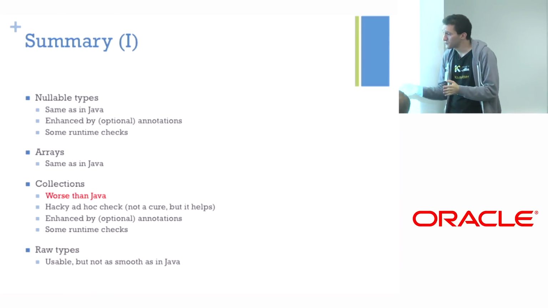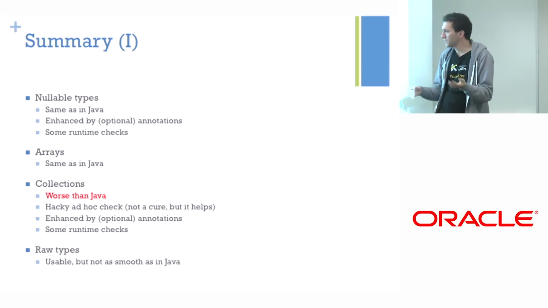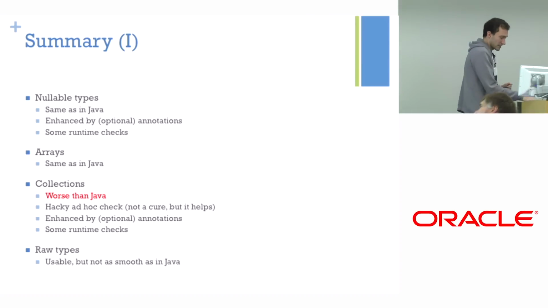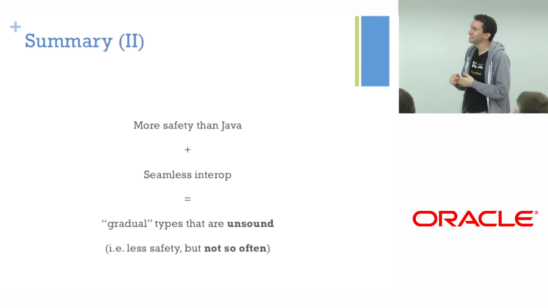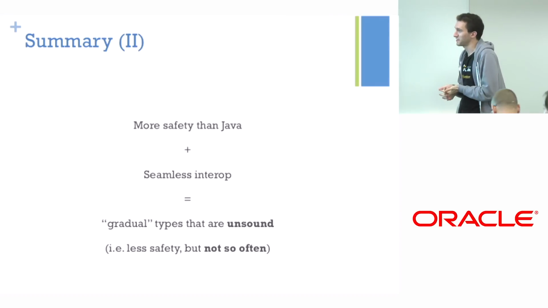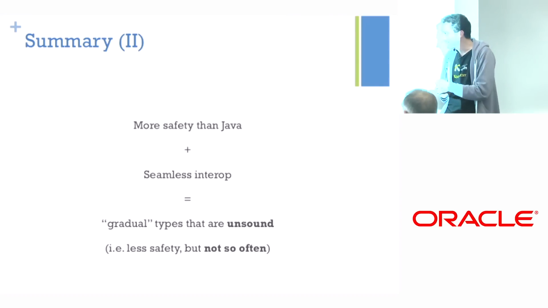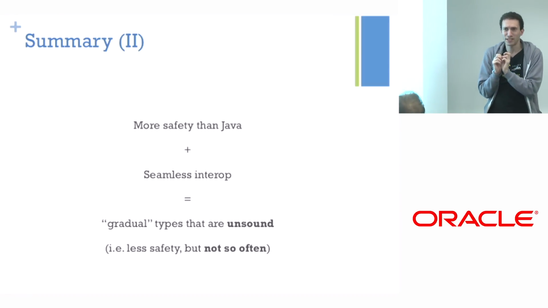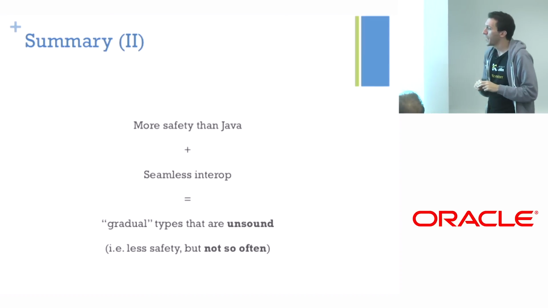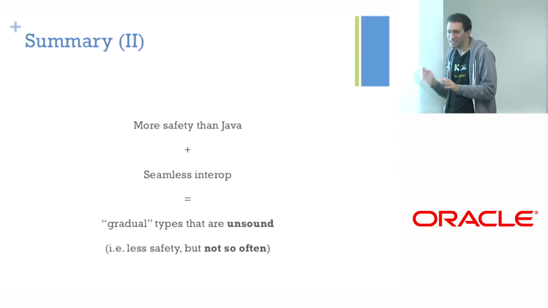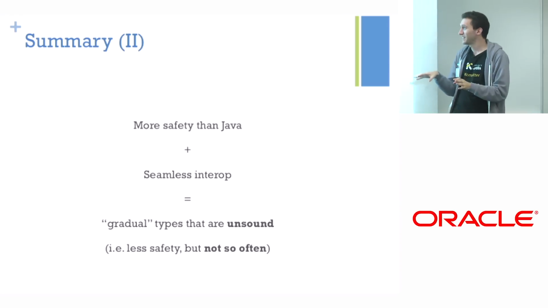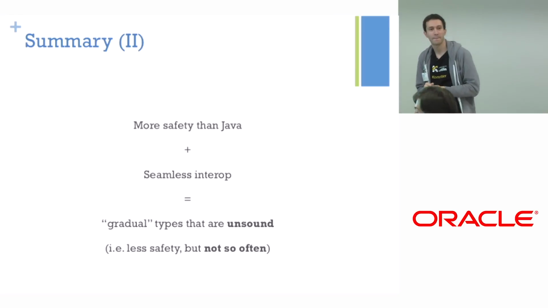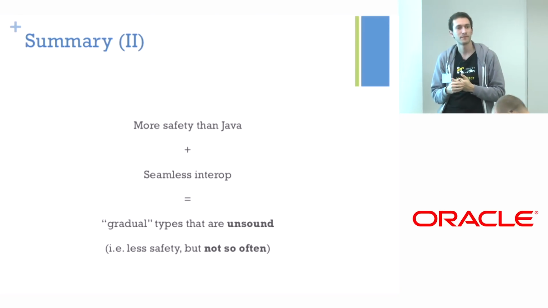As usual, raw types are not so important for the client, so they are usable, not as smooth as in Java, but safe enough. The takeaway from here is that we're trying to put together more safety than Java and seamless interoperability. You get some kind of gradual types that are unsound in at least two meanings of the word unsound. So you get less safety, but not so often. So it's still practical to have this. Questions here? Go ahead.